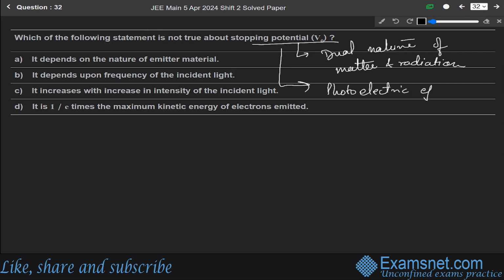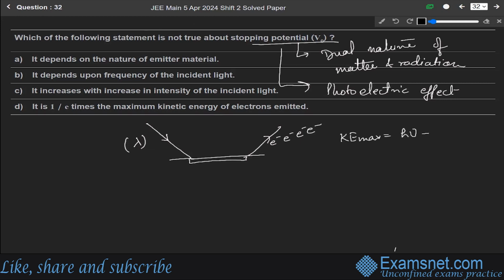What happens in a photoelectric effect? Whenever photons of a particular wavelength and frequency fall on the surface of a metal, electrons get ejected from it, and these electrons are called photoelectrons. We write an equation for this: maximum kinetic energy equals h nu minus phi, where phi is the work function.